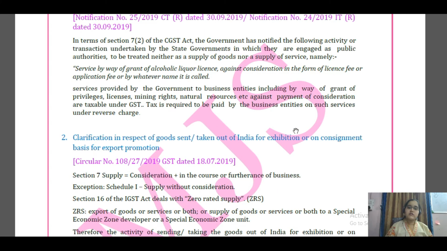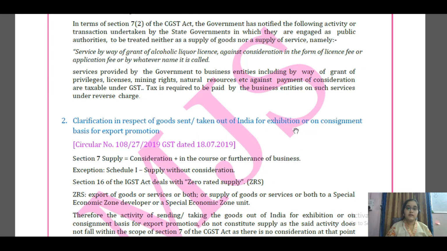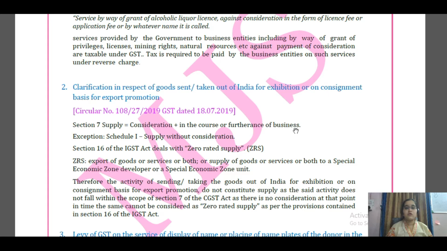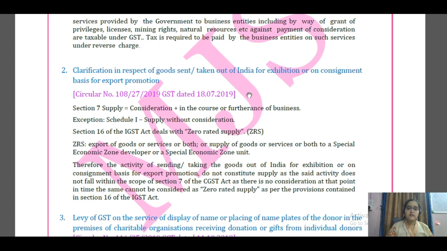Second, clarification in respect of goods sent or taken out of India for exhibition or on consignment basis for export promotion. Here what's happening is the goods are taken out of India for the purpose of exhibition or on a consignment basis for export promotion. Here the question comes: will it be considered as supply?